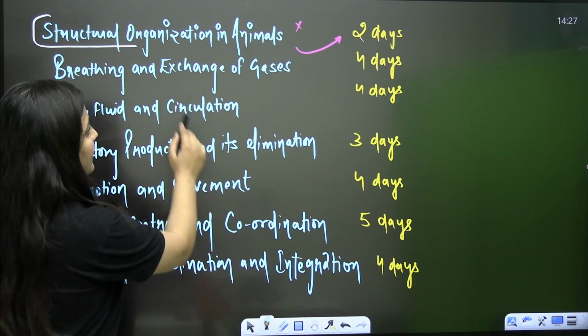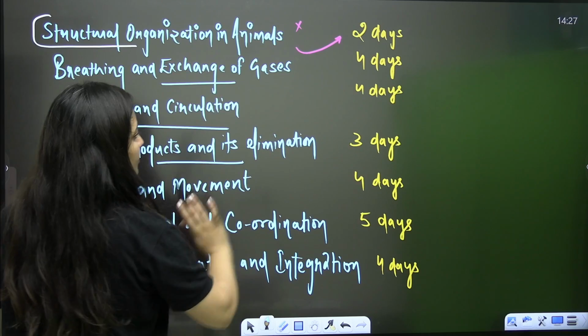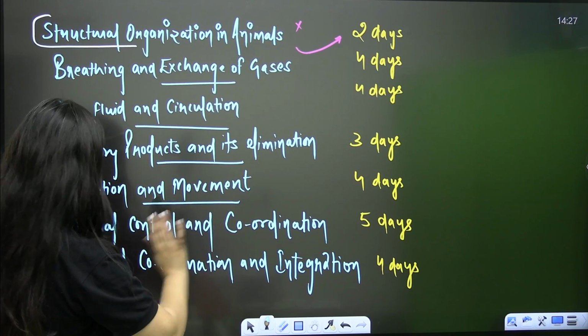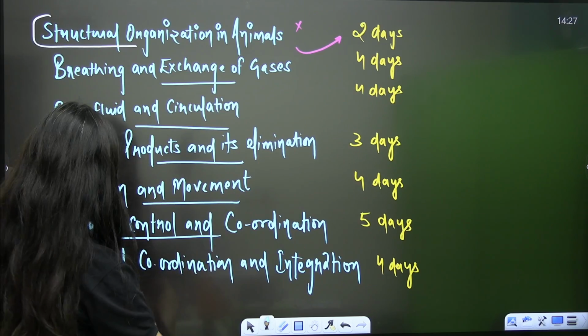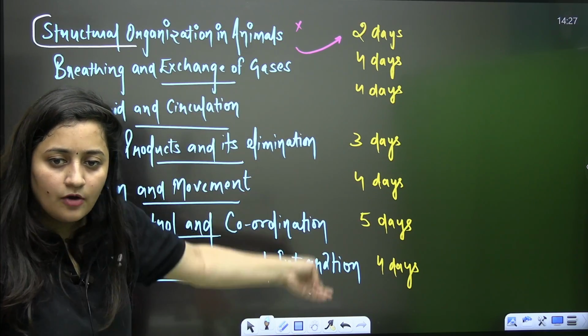Then breathing and exchange of gases, 4 days. Body fluid, 4 days. Excretory product, 3 days. Locomotion and movement, 4 days. Neural control and coordination, 5 days. Chemical control and coordination, 4 days. That's how you should finish it.